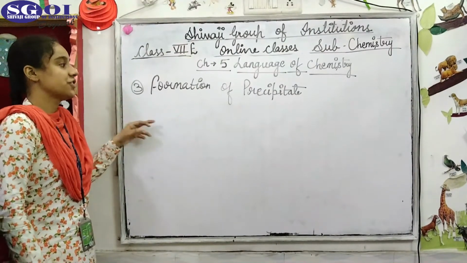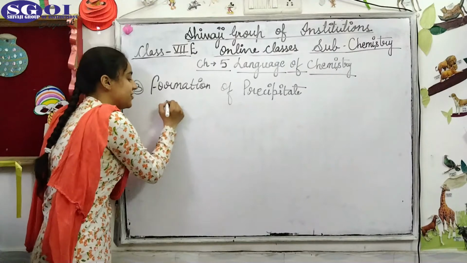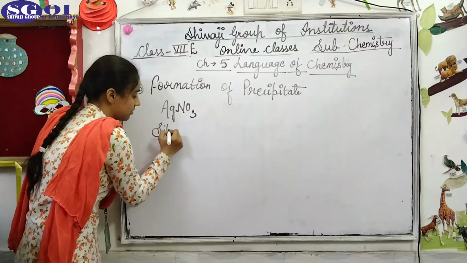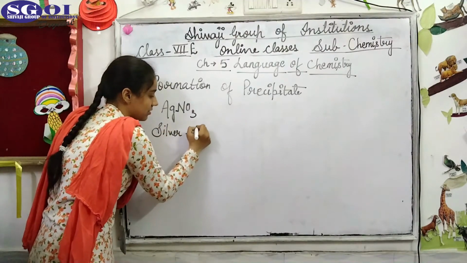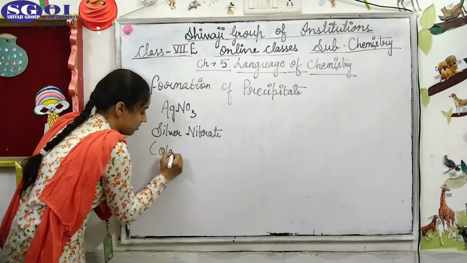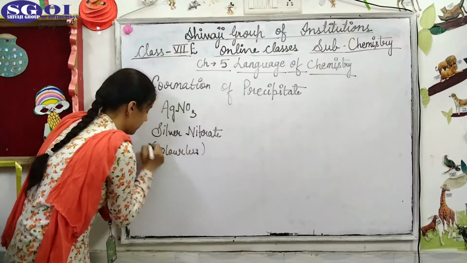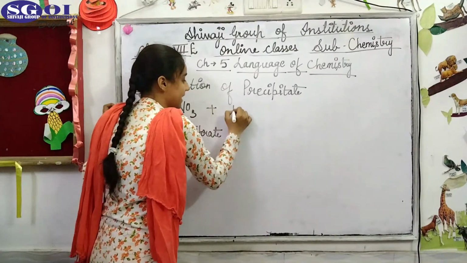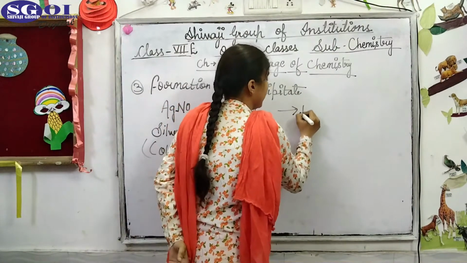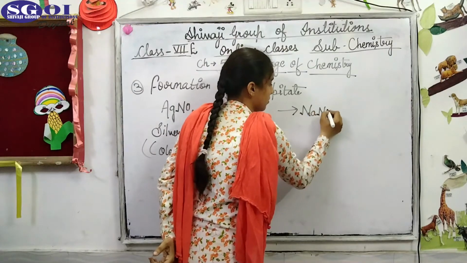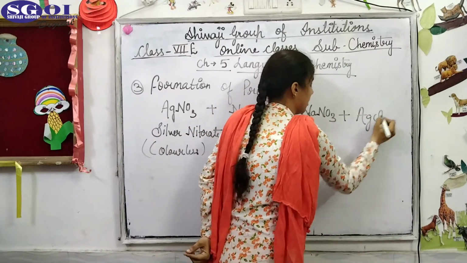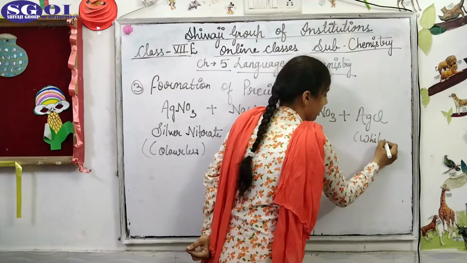In this type of chemical reaction, formation of precipitate takes place with AgNO3, that is silver nitrate. Silver nitrate solution is colorless. Made to react with NaCl, it forms NaNO3 plus AgCl, and this is a kind of white precipitate.